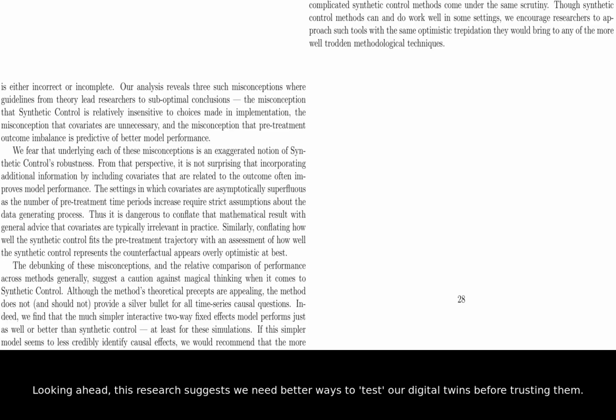Looking ahead, this research suggests we need better ways to test our digital twins before trusting them. It calls for more cautious implementation and a healthy dose of skepticism when interpreting results. In the future, this could lead to more accurate reporting on whether social programs actually help people. It reminds us that even the most popular tools in science need to be double-checked and refined.